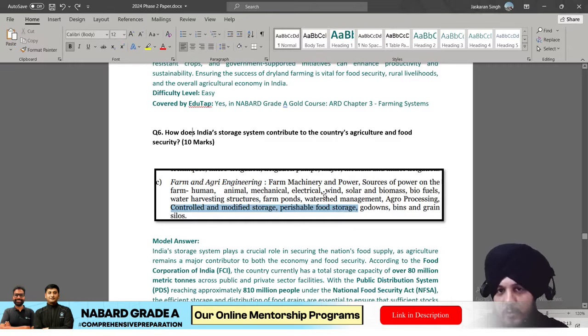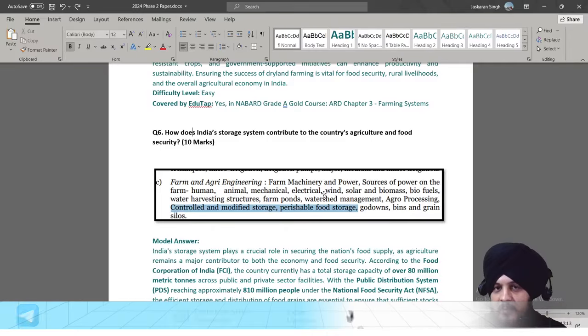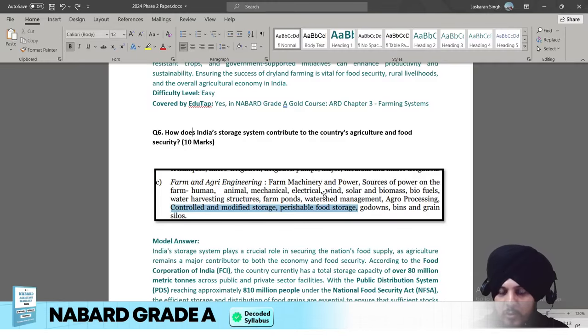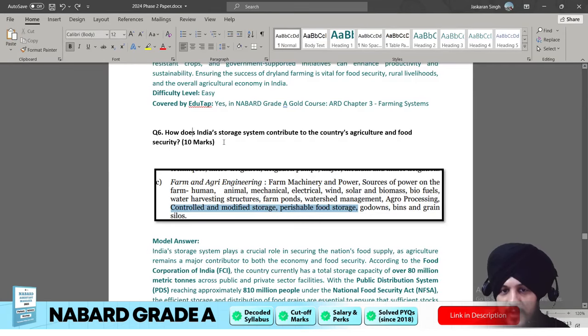So I would say, don't think that I am intentionally trying to show things as easy, because if the question is coming directly from the syllabus, then why categorize it as difficult. The point is that I don't think that there was a single question that was out of the box or that was difficult as a part of this NABARD paper. Fine. So that is, I would say, one of the conclusions or the key takeaways that you can carry.